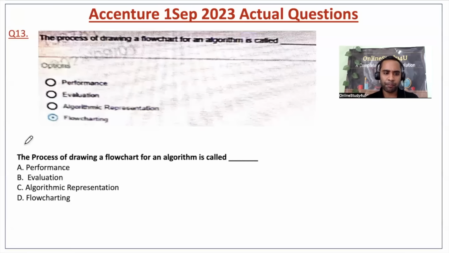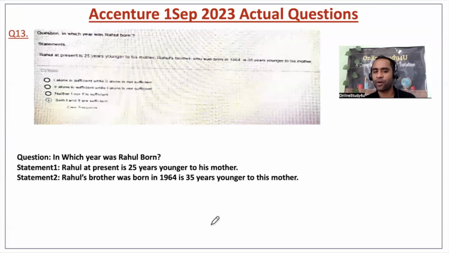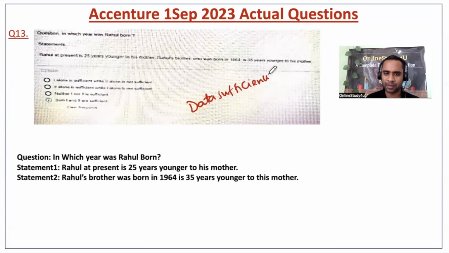Now, the process of drawing a flowchart for an algorithm is called. So friends, the process of drawing a flowchart for an algorithm is nothing but flow charting, right? So you are flow charting, that means you are drawing a flowchart for an algorithm. Next question. This was a question from the topic data sufficiency. Friends, here I have not done the complete question.